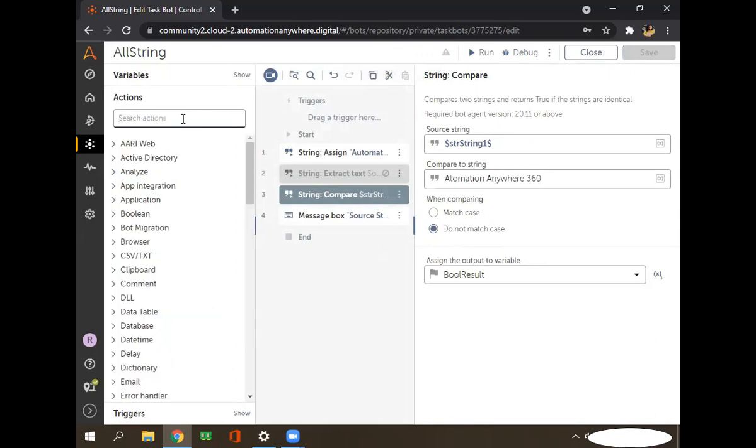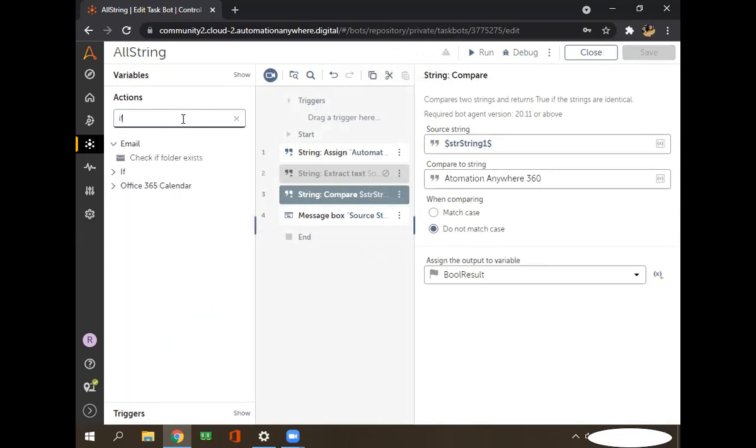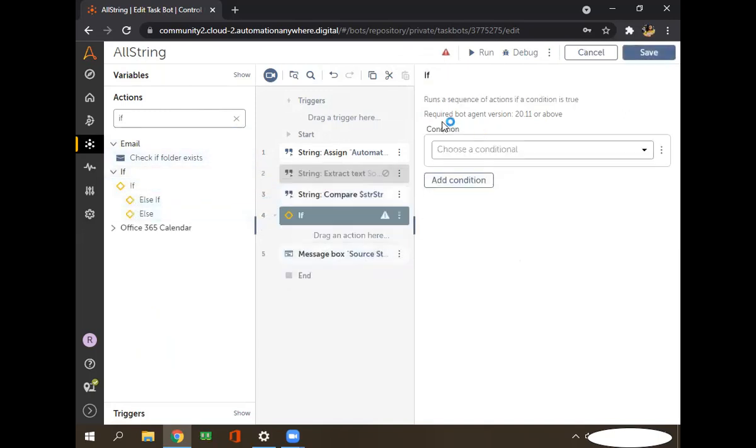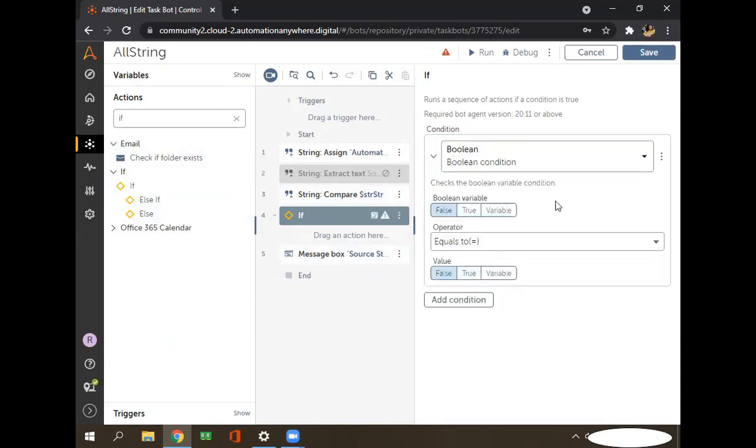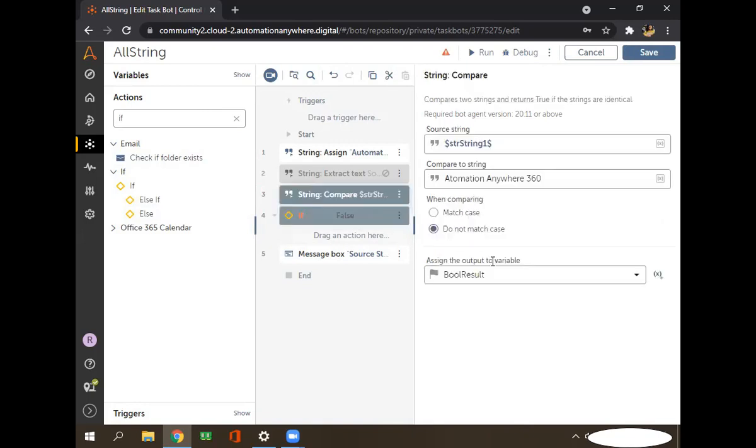For that, we have to go to the if condition, and drag and drop this if here, and in condition you can select this boolean condition. See this one, it is asking whether you want to put false, true, or insert a value. Which value do you want to check? I want to check this value, what the boolean result contains.